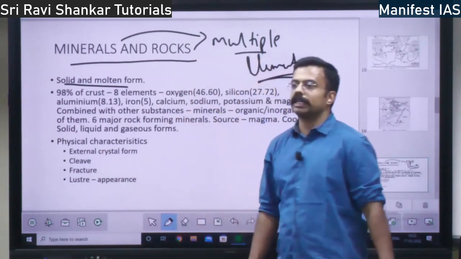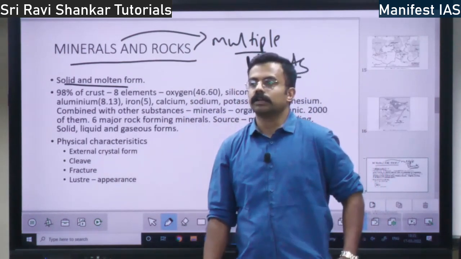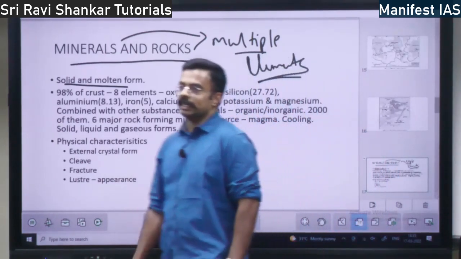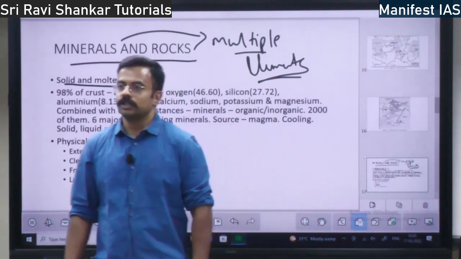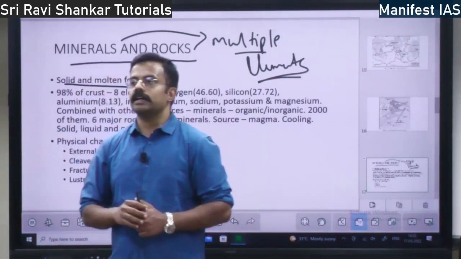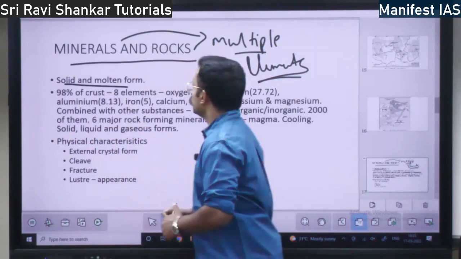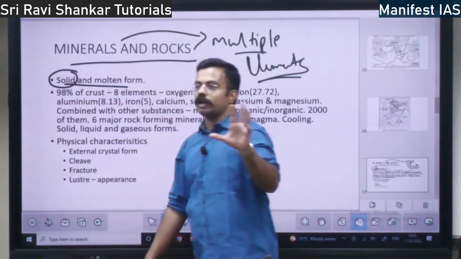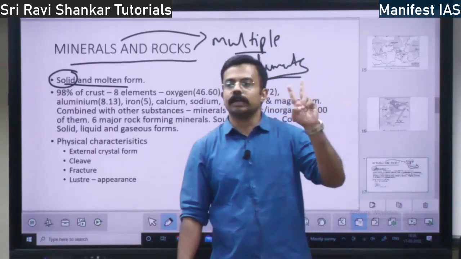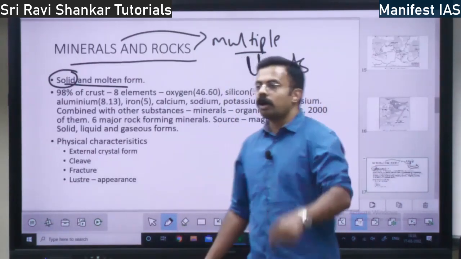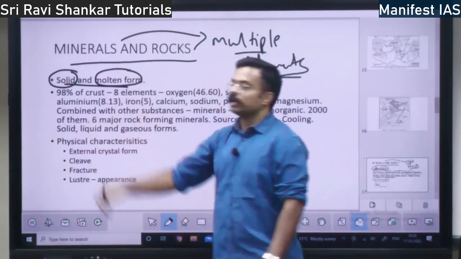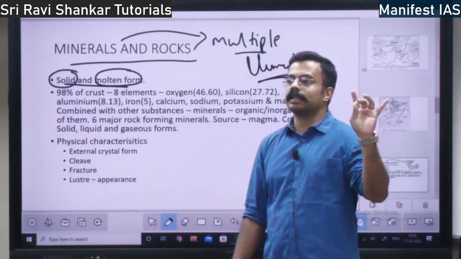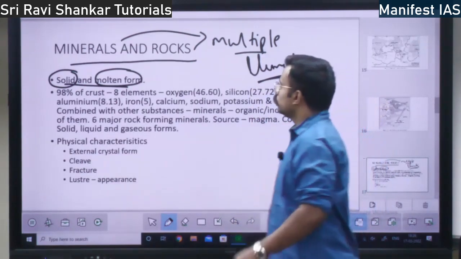Copper is an element, iron is an element. All these things come together as a mineral, right? The minerals and rocks will be in two forms: either the solid form or the molten form. There are only two forms.